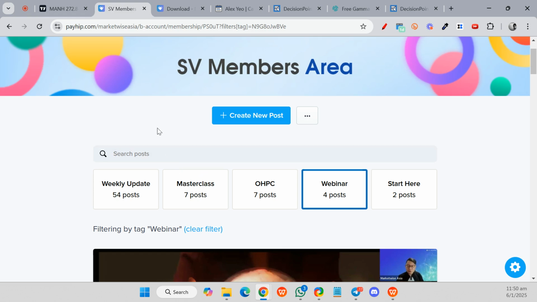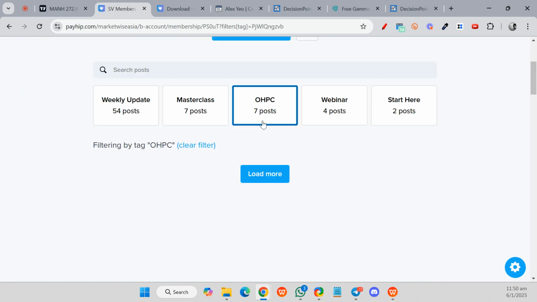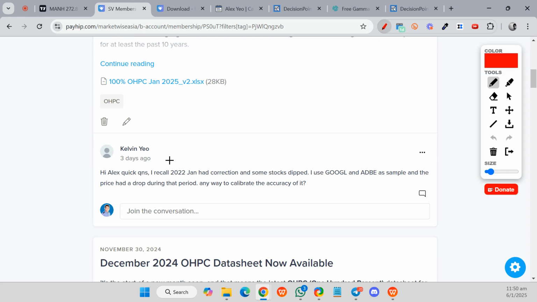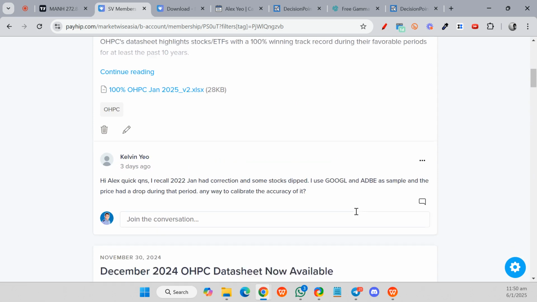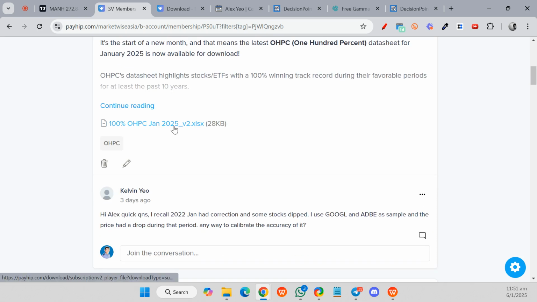Oh yeah, I forgot to address this concern. Sorry about that. This one is the OHPC. Kelvin actually asked about 2022, which was the market correction, the market crash. The stocks dipped, and Google and Adobe are samples at the price drop. The earlier version for Adobe is not that accurate, but Google is accurate.